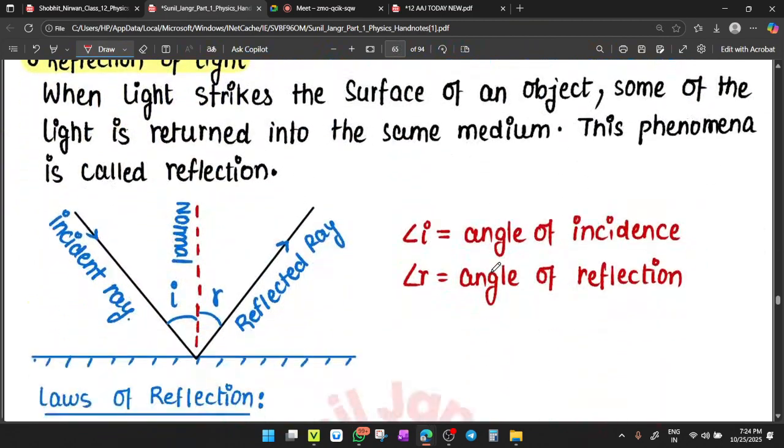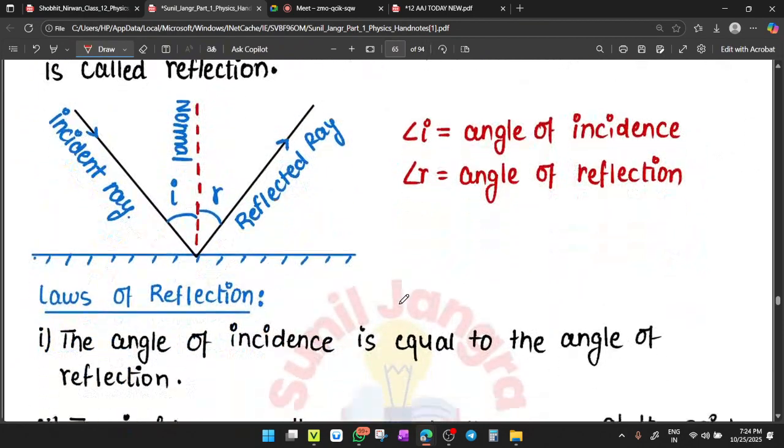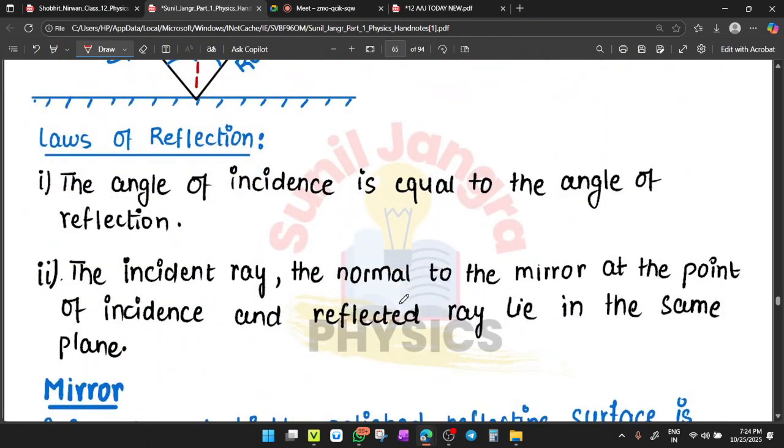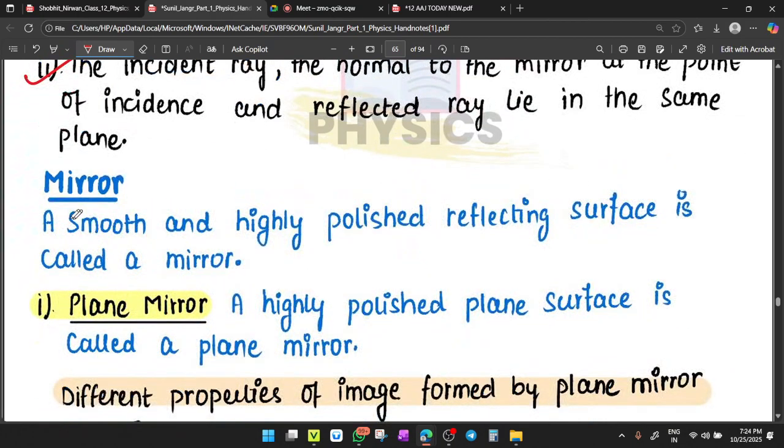Clear? Now, reflection of light, we have seen yesterday: angle of incidence equals angle of reflection. And the laws of reflection: angle of incidence equals angle of reflection, and the incident ray, the normal to the mirror at the point of incidence, and the reflected ray all lie on the same plane. Clear? We have discussed the types of mirror.